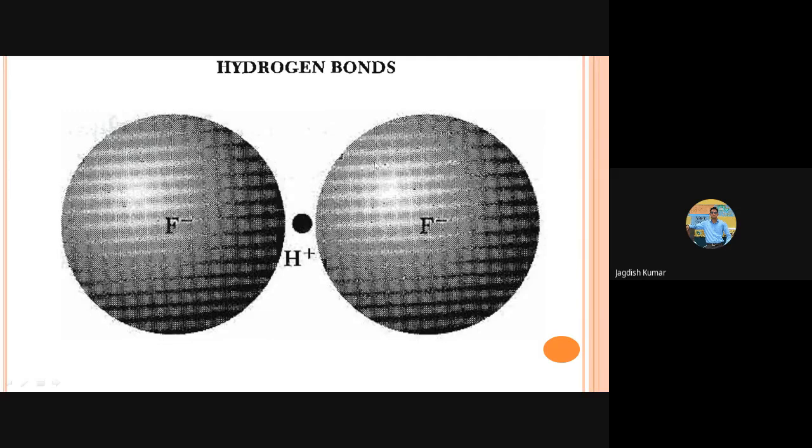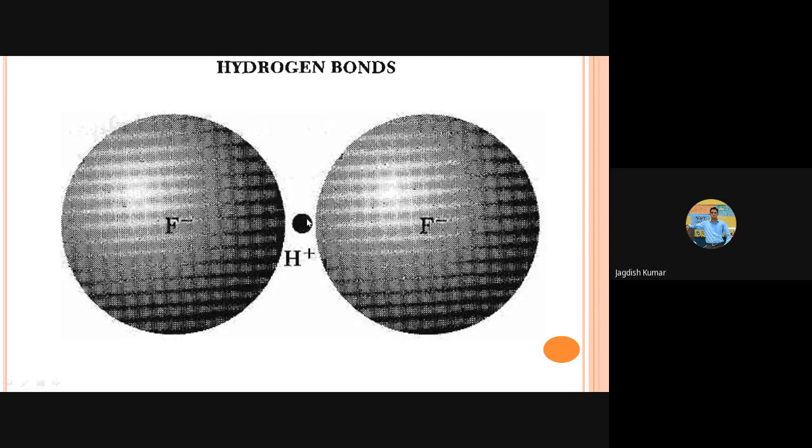So because of this, what happens? It is formed between highly electronegative atoms and hydrogen. I mean, highly electronegative atoms possess additional attractive interaction for each other only when there is some hydrogen sitting in between them. That's called hydrogen bonding. And it is just a 3-atom bond, meaning one atom, second atom, and the third atom is hydrogen. So other atoms can't come close like this to form it. Like in water, hydrogen bonding is formed between 2 oxygen atoms. So a similar kind of figure can be used to understand this.